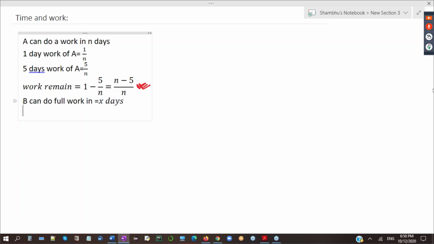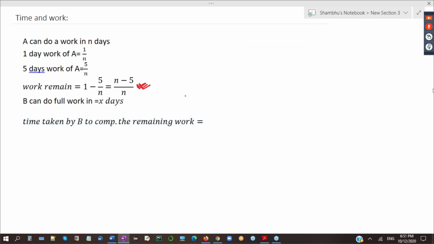B has to complete the work which remains. So my question here is: what is the time taken by B to complete the remaining work?